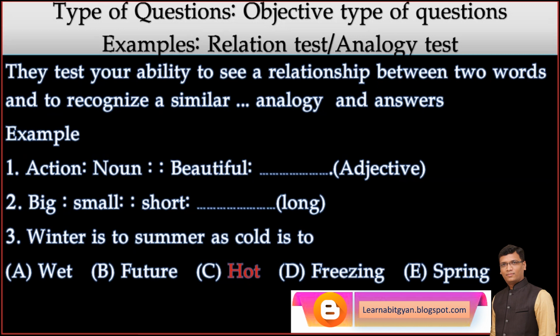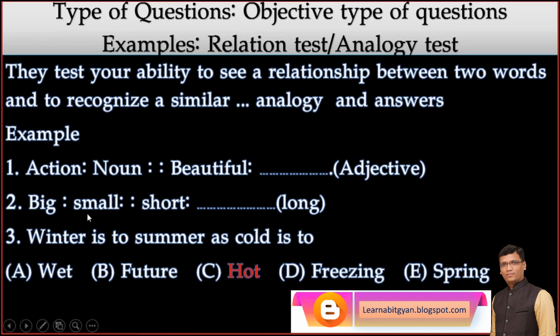exams. They test your ability to see a relationship between 2 words and recognize the same relationship in the other 2 words. Now action is a noun. So what is beautiful is a adjective. So what will be your answer? I have given the answer, adjective. So what is the relationship between action and noun? Action is a word and noun shows its grammatical category. Beautiful is a word. There should be the answer showing grammatical category. So adjective is the answer.